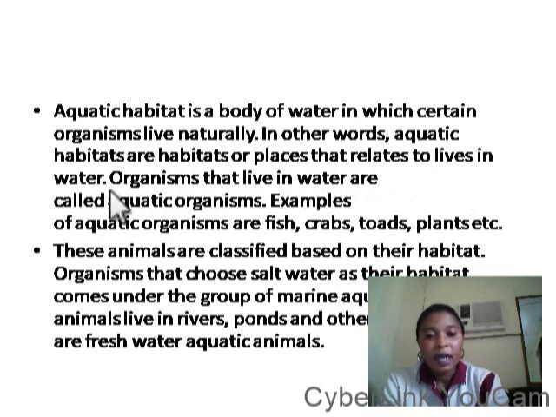We have terrestrial habitat that's living on the land, and we have aquatic habitat. So when you hear about aquatic habitat, it's talking about living in water. Organisms that live in water are called aquatic organisms. Examples of aquatic organisms are fish, crabs, toads, and plants. Some plants live in water.